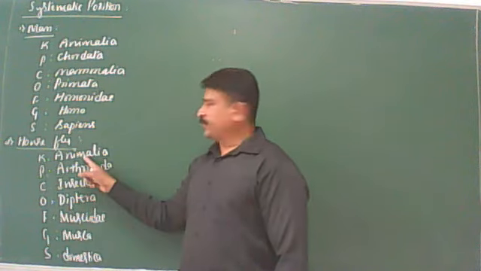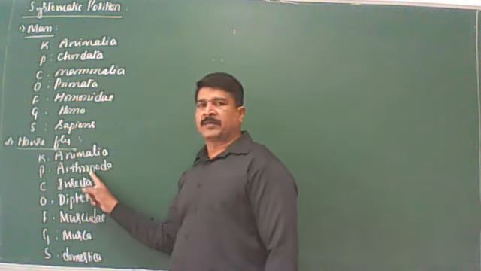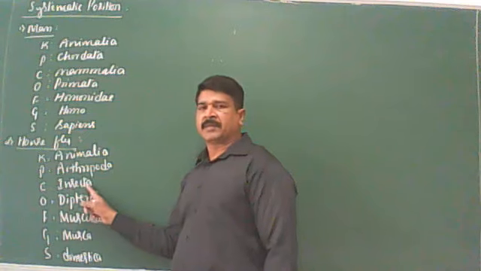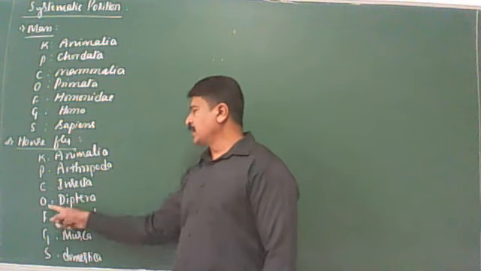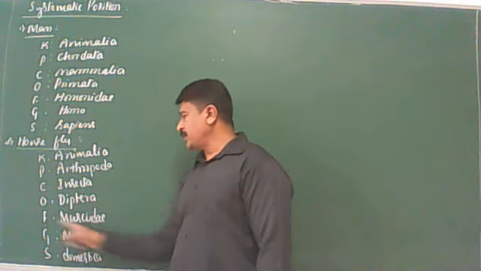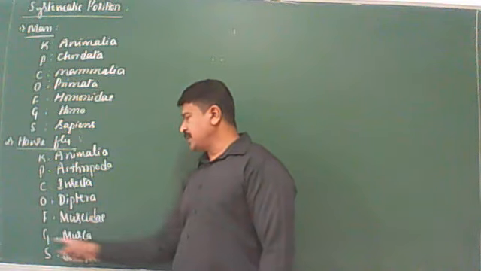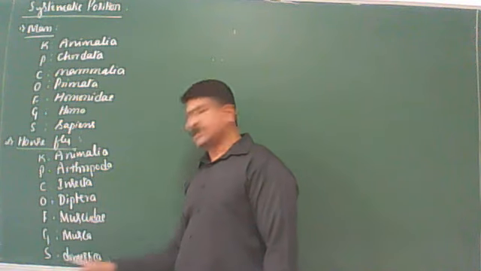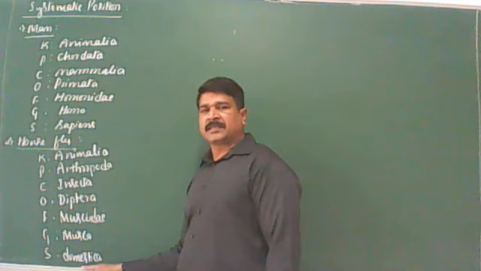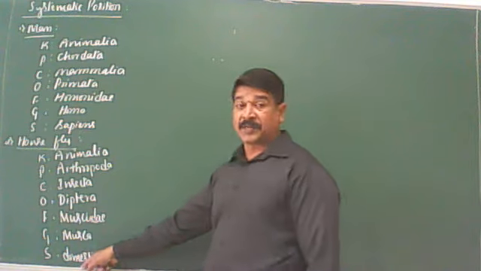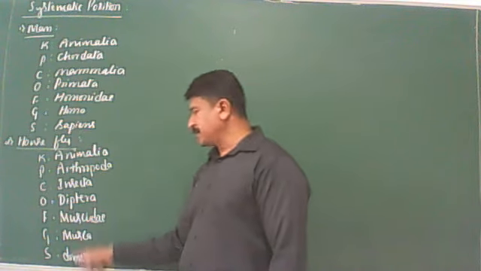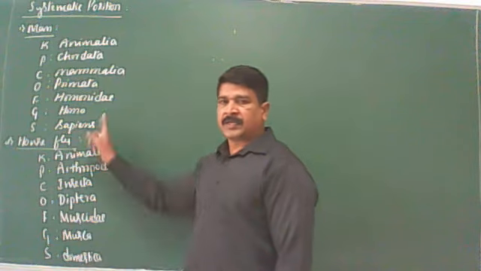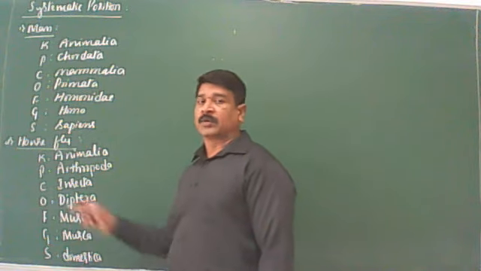Kingdom Animalia, Phylum Arthropoda, Class Insecta, or you can say Hexapoda, Order Diptera, Family Muscidae, Genus Musca, Species Domestica. So the zoological name or scientific name of the housefly is Musca domestica. So these are the two animals you have to remember.